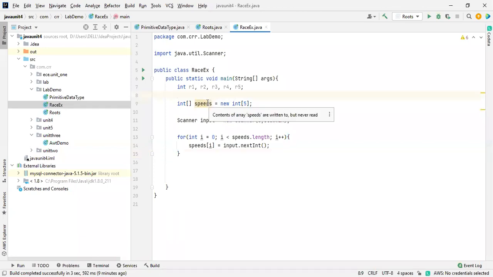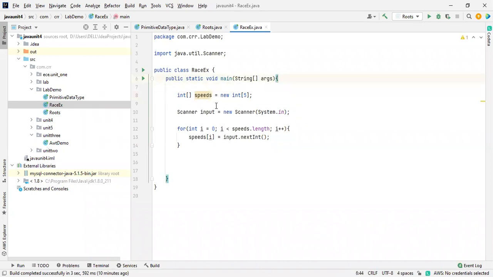Content of array speeds are written to but never read. Yeah, we'll read that. Okay. So here what we are doing is adding each and every speed of a particular person. I don't want to use this one also because there is no use, right? So speeds of 5 persons are inside of one array. So now we have to find out the average for that.